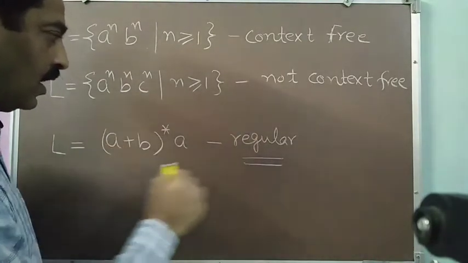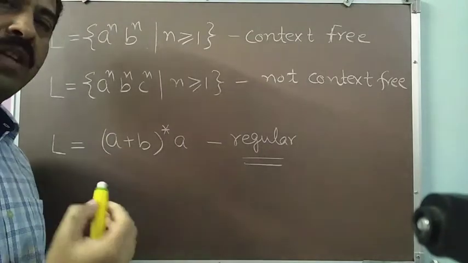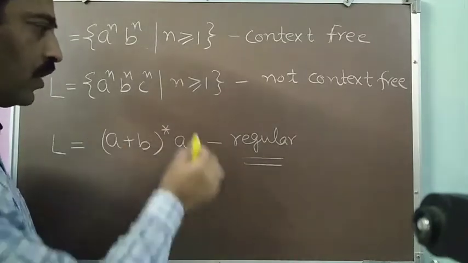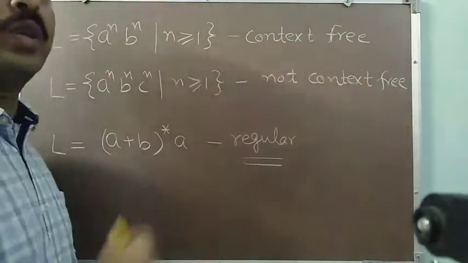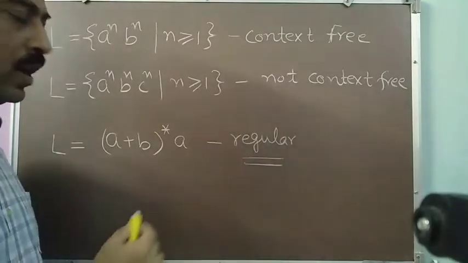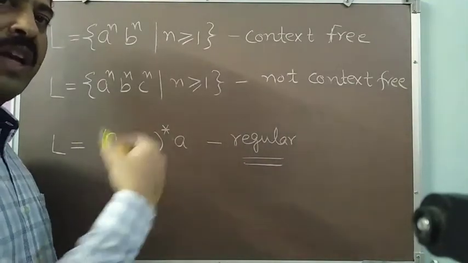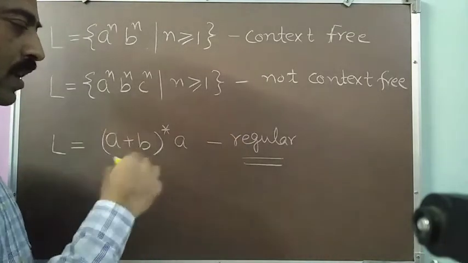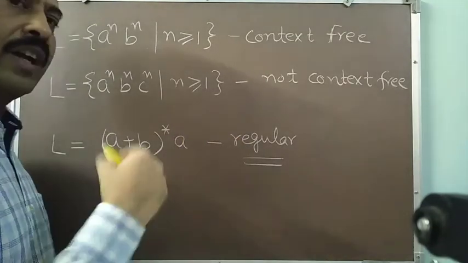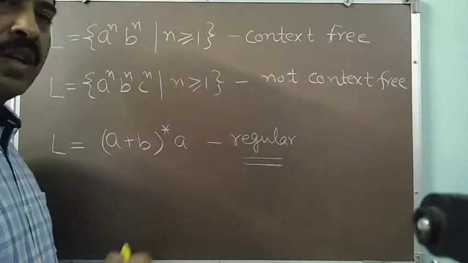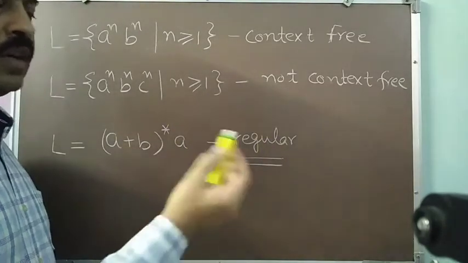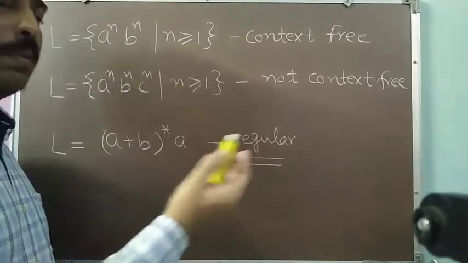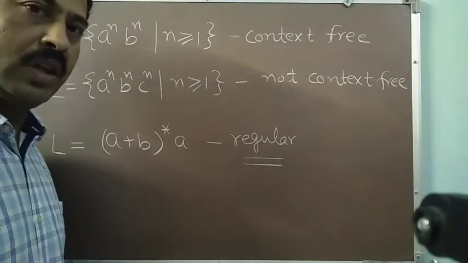For designing a Turing machine corresponding to regular languages, we have a method by which we can convert the FA corresponding to the regular language directly to the Turing machine. Because if a language is regular, we can design a finite automaton, an FA, corresponding to that particular language. So we will convert that finite automaton directly to the Turing machine using that procedure. That will be a procedure in which we do not have to design any algorithm. We have to simply convert the FA to the Turing machine.